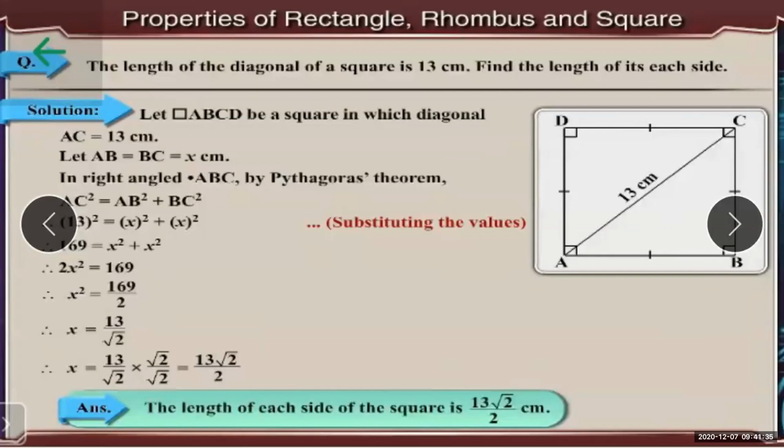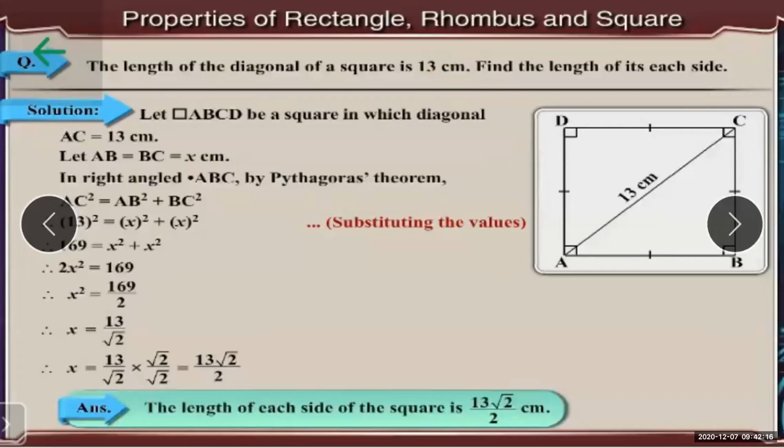So let's see. The length of the diagonal of a square is given. Find the length of each side. Now here they have given the length of the diagonal. In the previous example, they gave the length of the side and we found the length of the diagonal. Here they have given the length of the diagonal and we need to find the length of each side. In a square all the sides are equal, so no need to find the measure of all four sides.